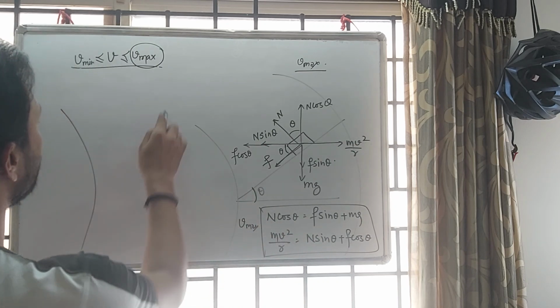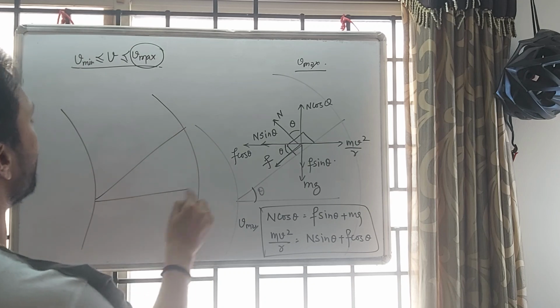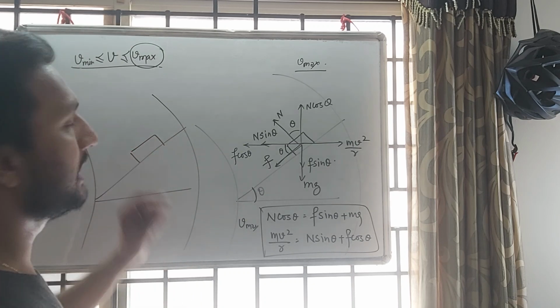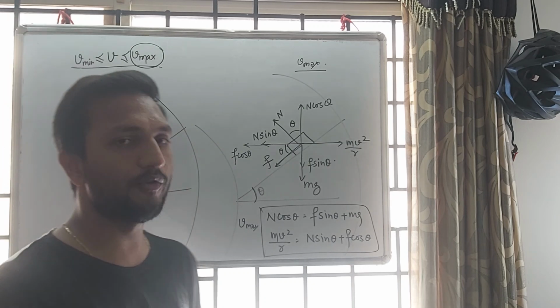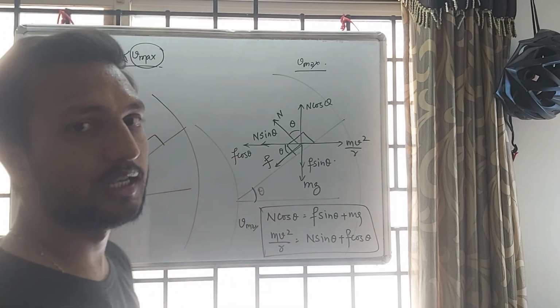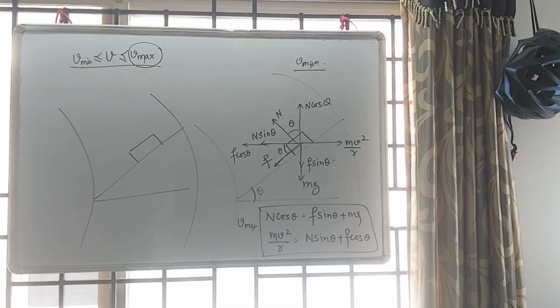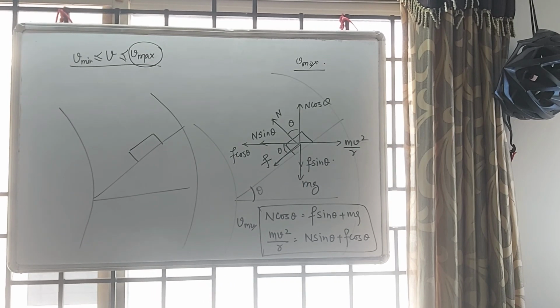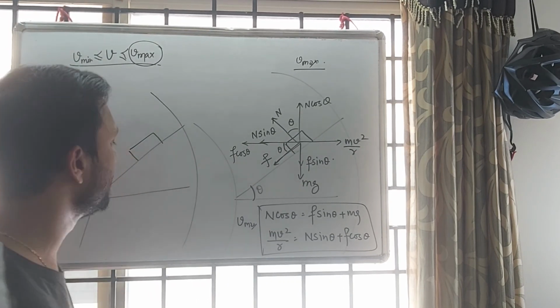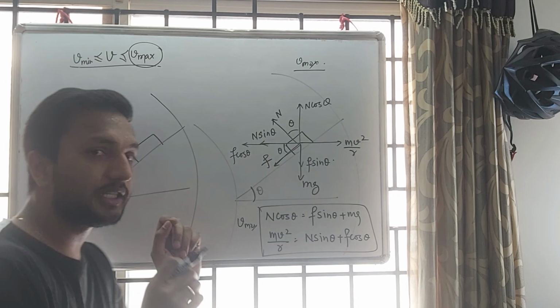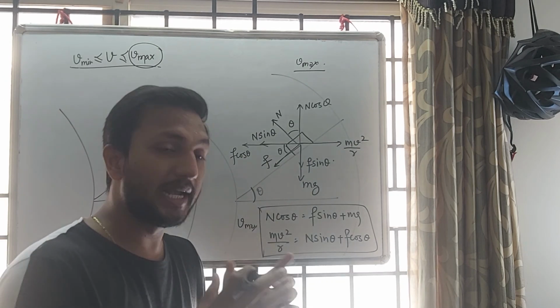If we have one banking of road, here we have one car, and in this case we have to calculate V min. V min means the minimum velocity you need to maintain.